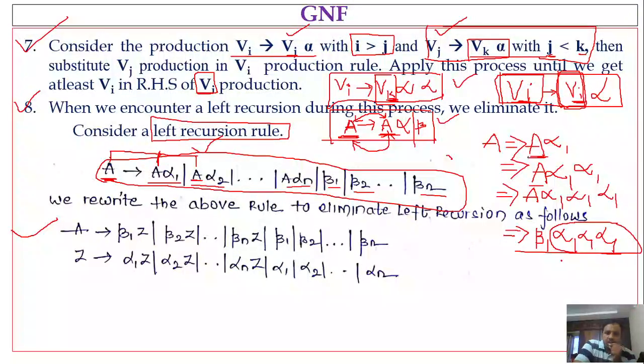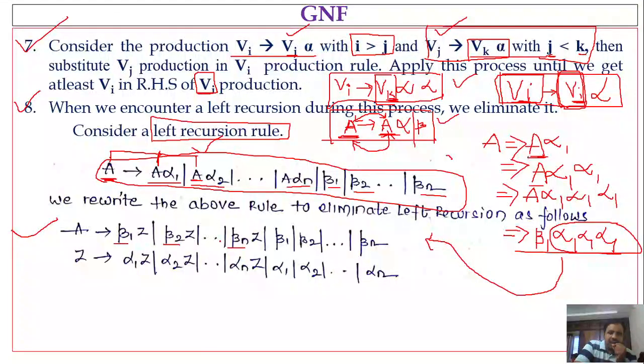To capture the derivation in this form, I am rewriting the rule like this. The last occurrence of A must be replaced with either beta 1, beta 2, beta 3 or beta n.